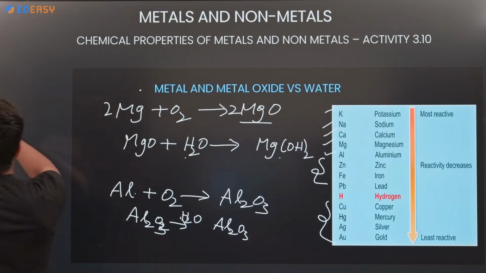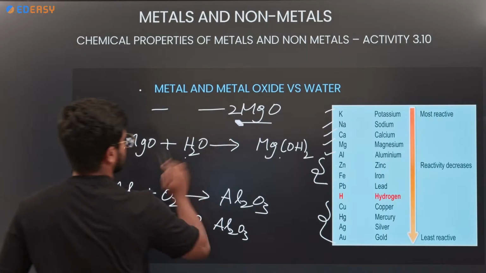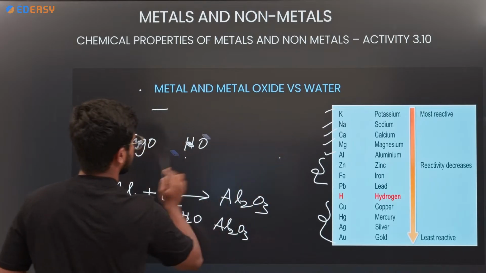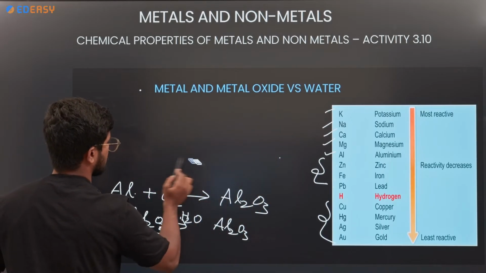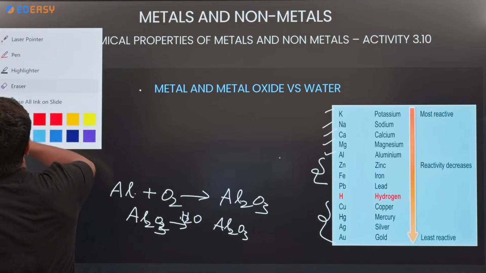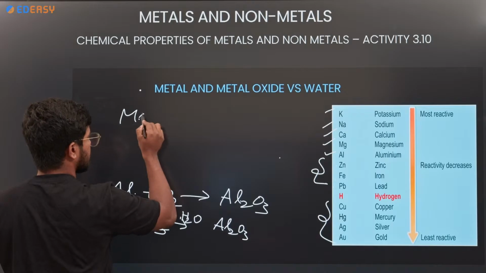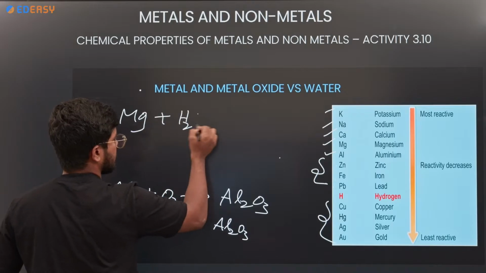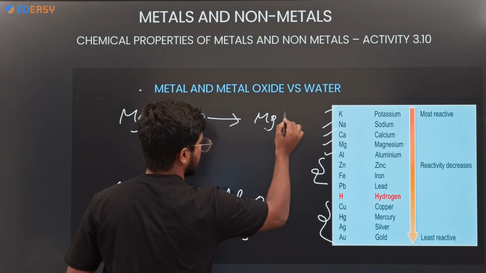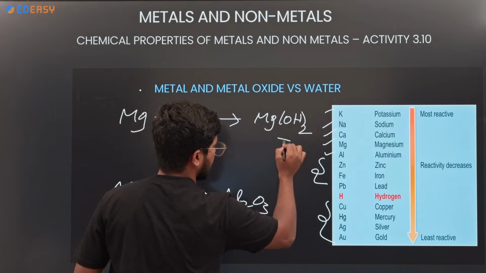So metals like magnesium, when they react with the water, give magnesium hydroxide, Mg(OH)2, with hydrogen gas.